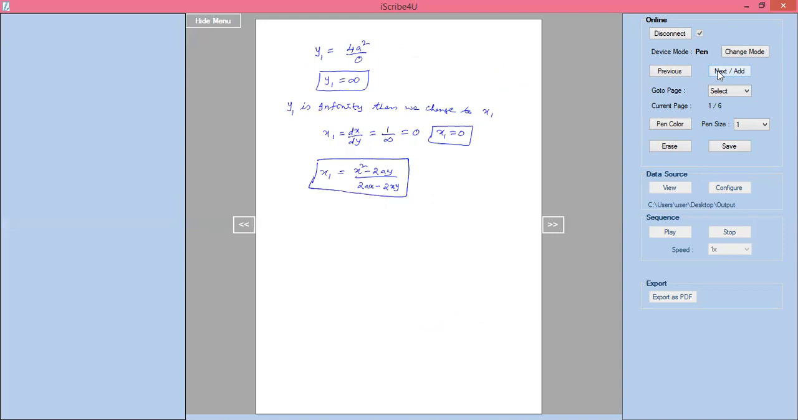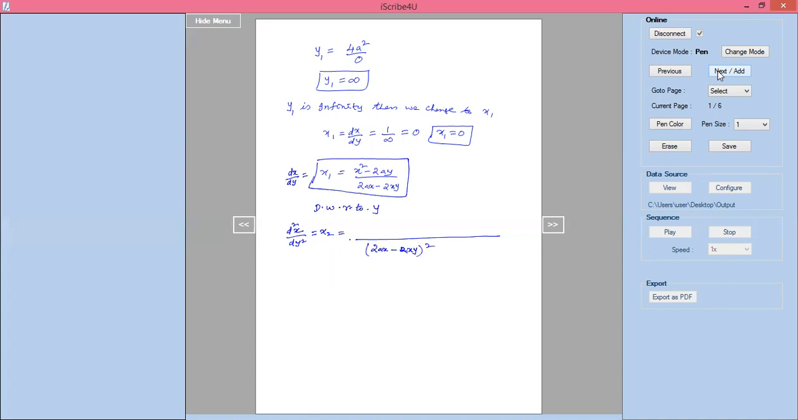Now this x1 I will differentiate, with respect to y. Previously, x1 is dx by dy. Differentiation of this should be d square x by dy square, which is x2. The denominator is 2ax minus 2xy whole square.